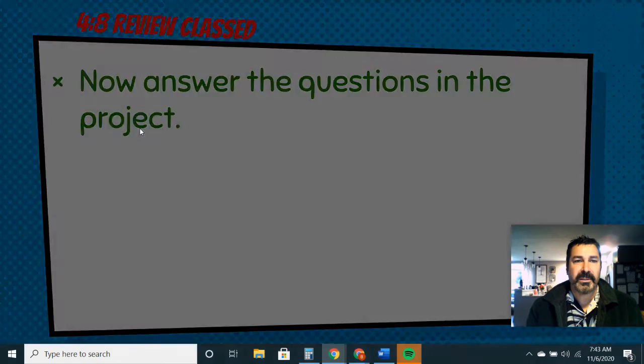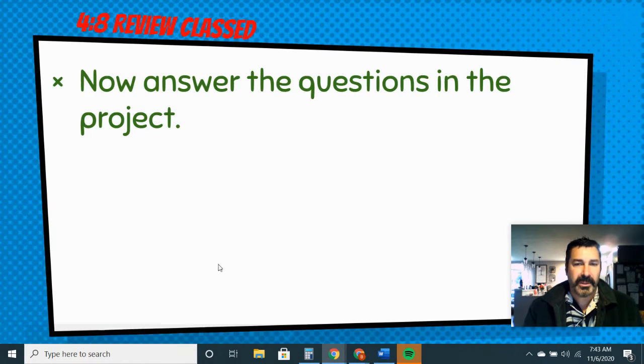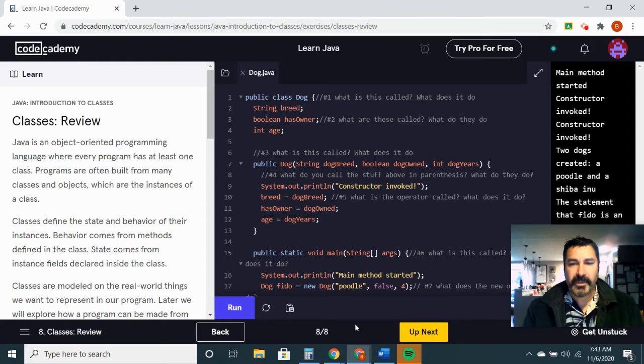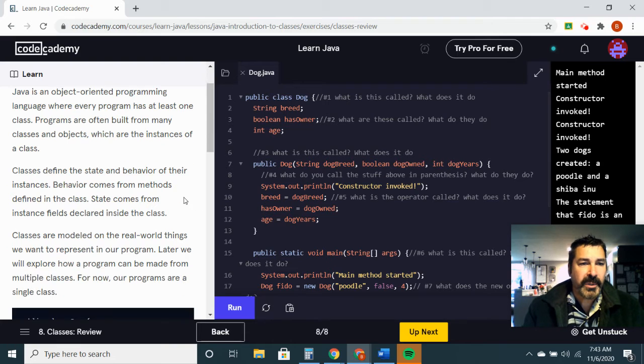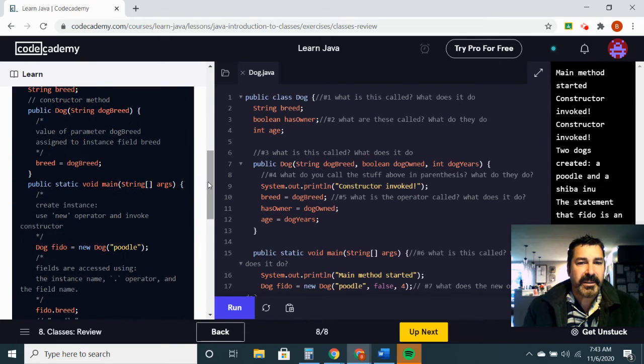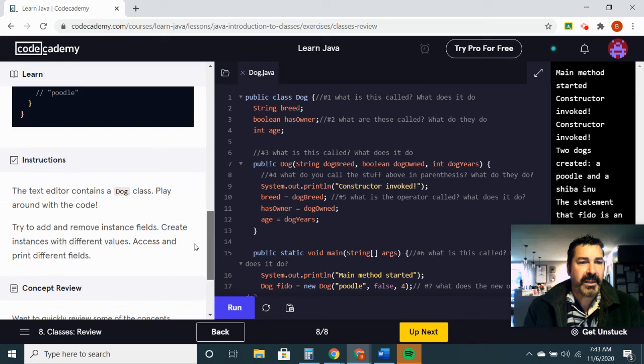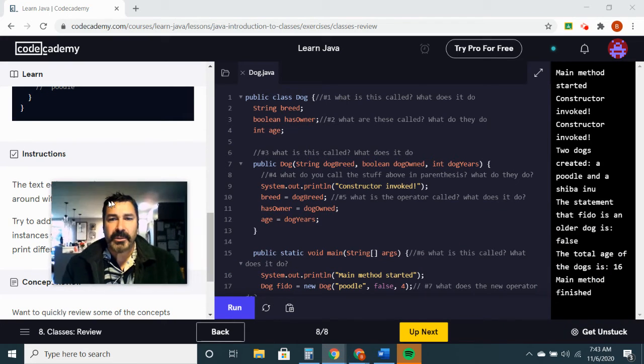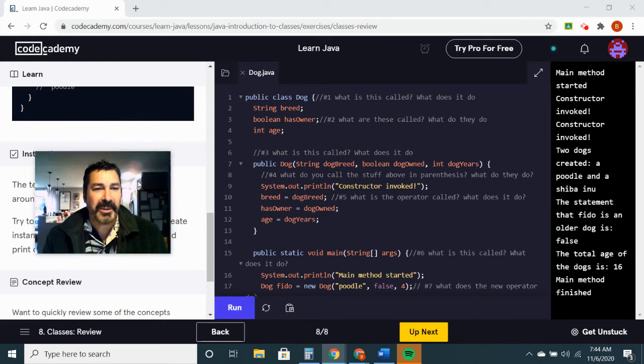So let's do the project. Okay, so let's go to the project, if we can find it here. All right, so let's take a look at this thing. Basically what it says is the text editor. Oh, I know what that's talking about. Okay, so here's what I want you to do. I forgot what I was planning on doing.